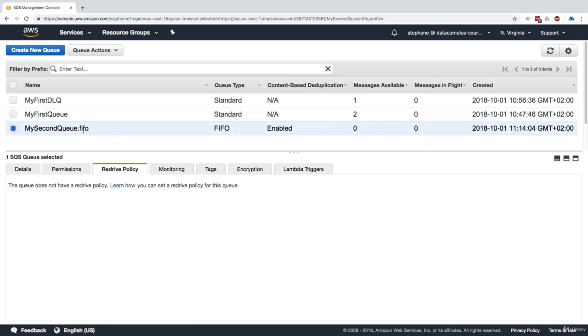Just remember, it needs to end with .FIFO, and it has a few more options such as content-based deduplication. So that's it for FIFO queues, just a slight introduction, but know about them before going to the exam, just the concept of what a FIFO queue is. And I will see you in the next lecture.